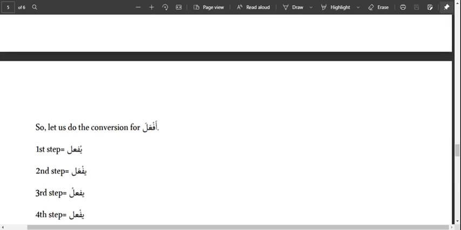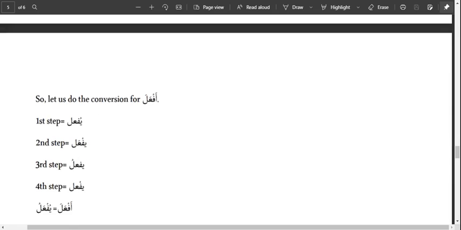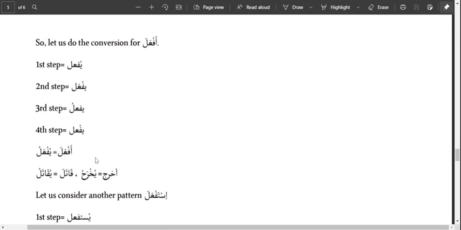So the first step, harful mudara takes dhamma. That is already in the verb yuf'ilu. Then the second to last letter takes fatha. Then we have yuf'a. Then the lam takes dhamma. We have yuf'alu. The sukun remains the same on the fa, what we've been pronouncing. So yuf'ilu becomes yuf'alu. So we have af'ala, yuf'alu.